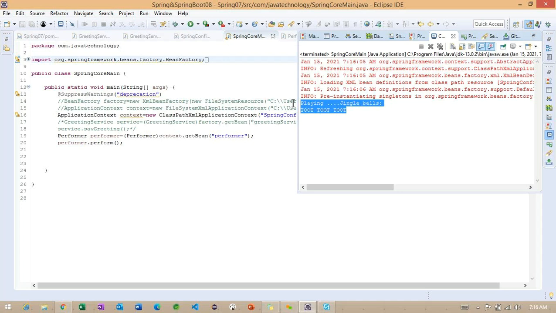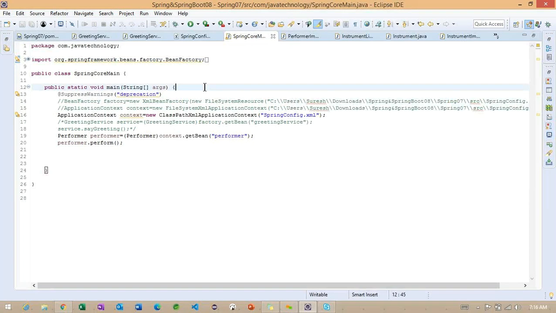So can anyone tell me how this example is working? First, what are the steps we need to follow and how is it executing? Can you tell me the flow of execution? No idea?